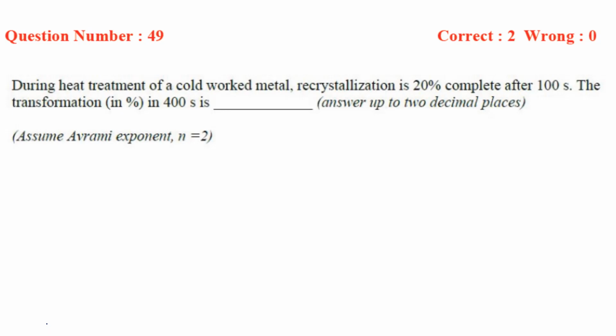Okay, now let us move to the next question. During heat treatment of a cold worked metal, recrystallization is 20% complete after 100 seconds. The transformation in percentage in 400 seconds is? Assume Avrami exponent n equal to 2. So we need to use the Avrami equation here, because in case of recrystallization, we use the Avrami equation.